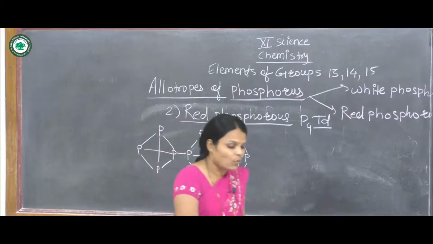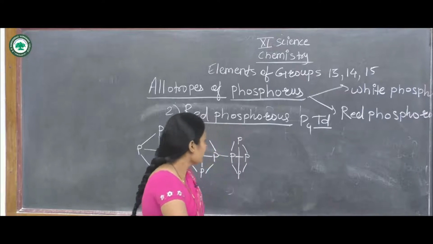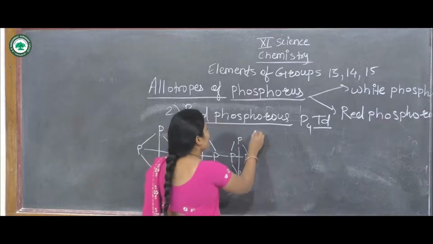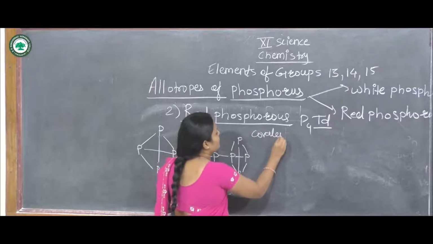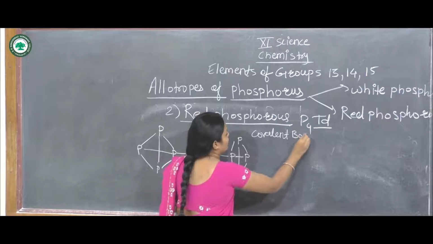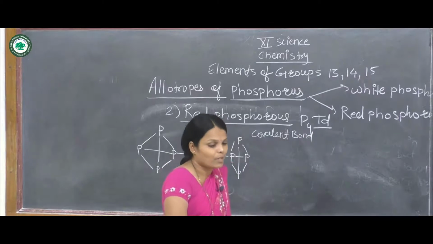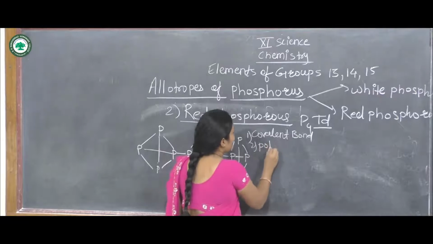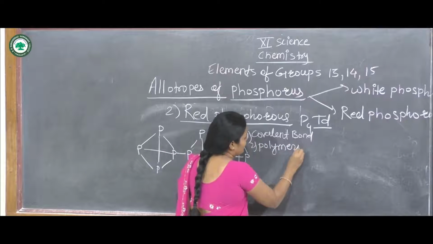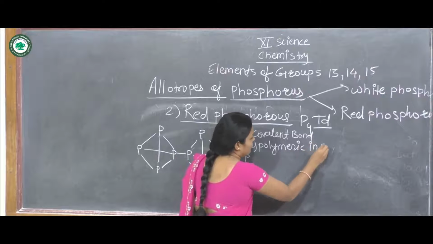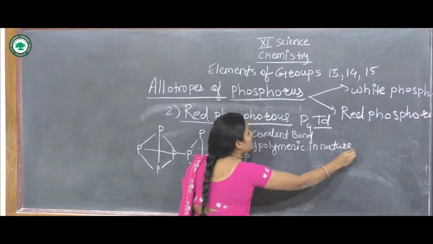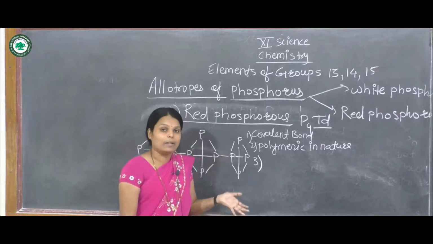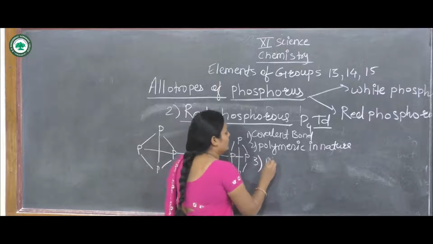In this phosphorus, the tetrahedra are linked together by covalent bonds. It is polymeric in nature. The third point is that it is more stable and less reactive.